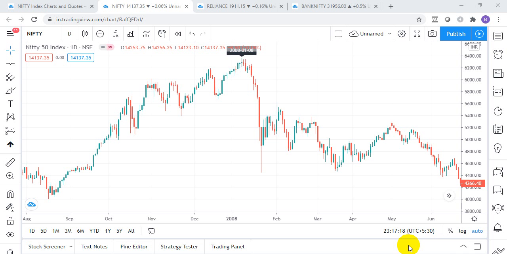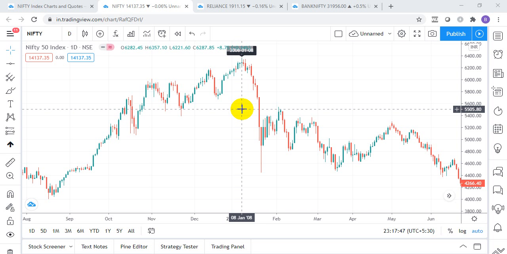And this was the top which we made on 8 January 2008. We almost had a 63% fall from the top. So what we have to do is we need to focus on a major swing high and swing low, a major swing high which is historic in nature, like 8 January 2008 when we made a major top, or 26 October 2008 where we made a major bottom, 2251